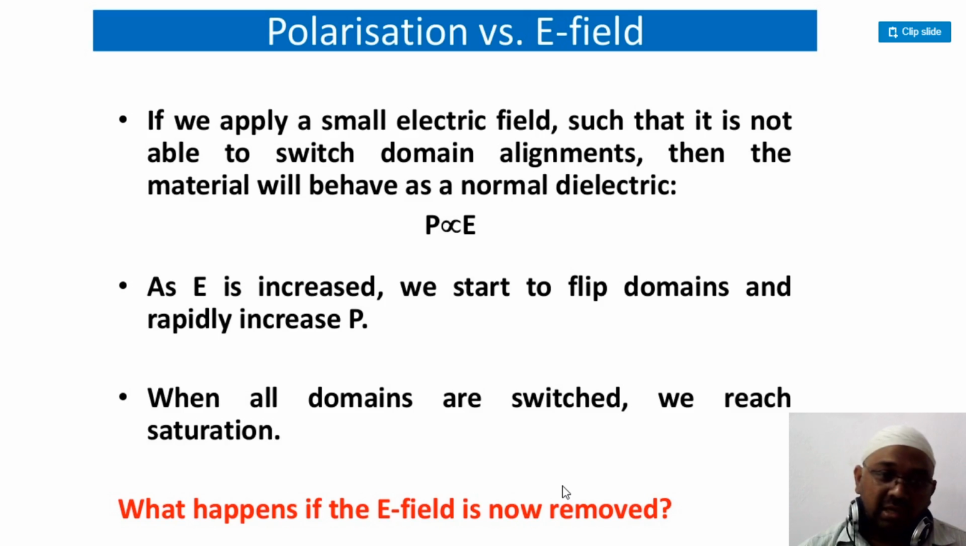Now as you increase the electric field, the domains start moving, and the polarization rapidly increases. So P is directly proportional to E; the polarization is directly dependent on the electric field. When all the domains have switched, meaning they are active, at a particular instant it will reach the saturation position. Now I will show you with the figure.